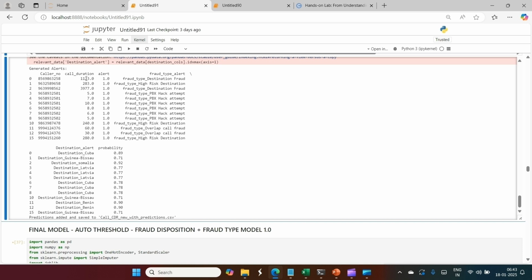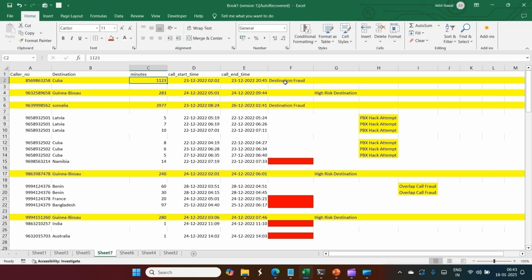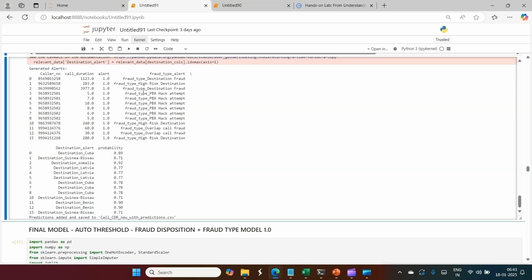Both calls, 1123 minutes and 3977 minutes, have been correctly identified as destination fraud, for Cuba and Somalia. Then these are all short calls.